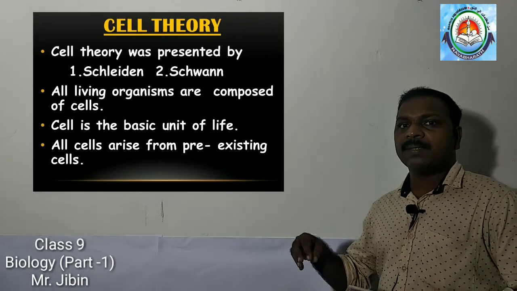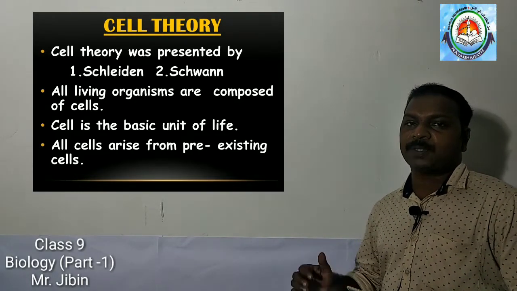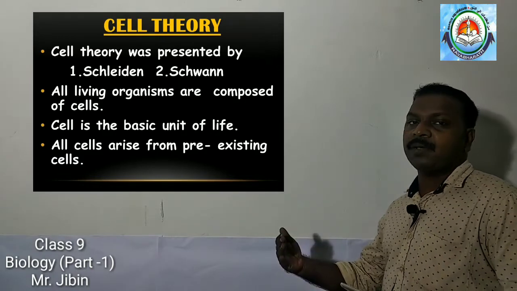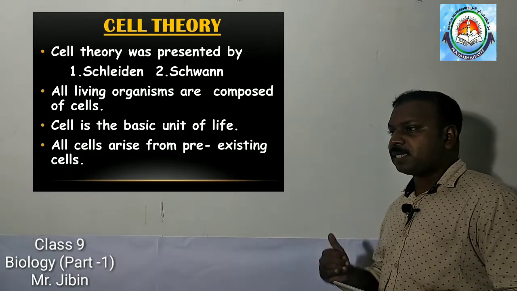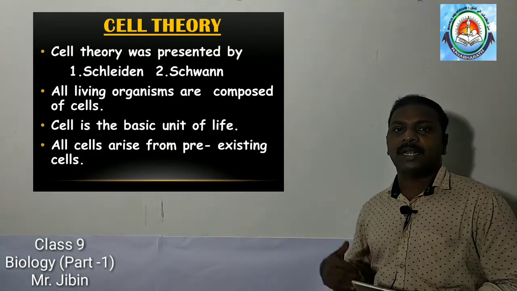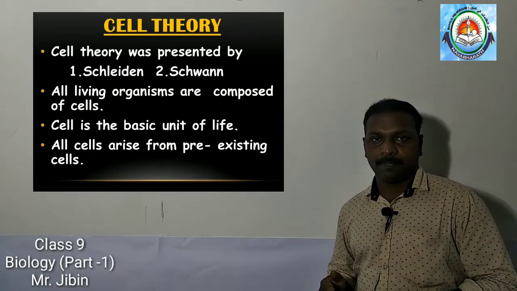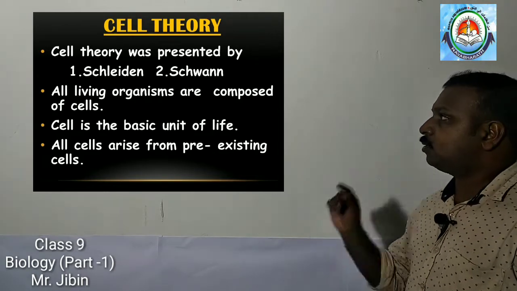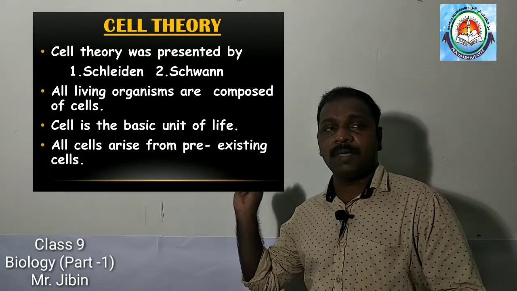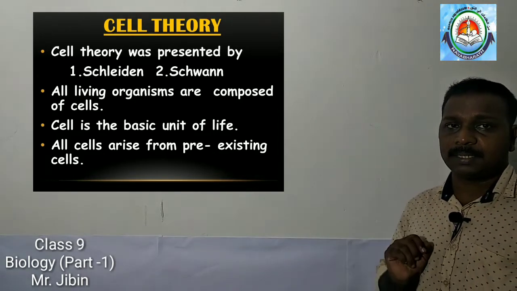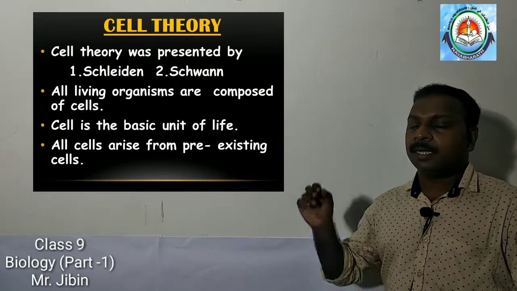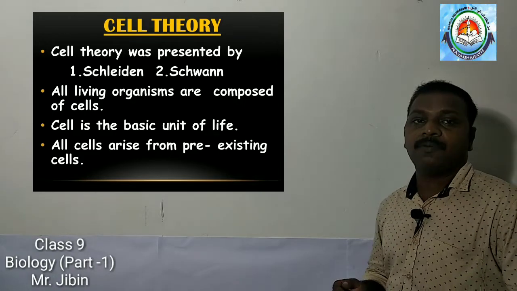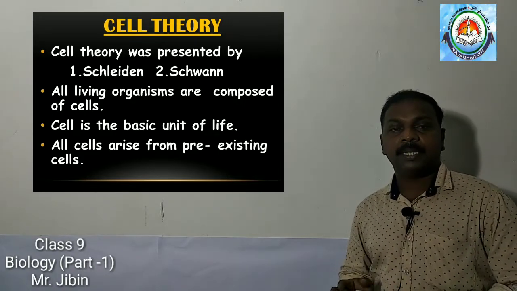This multiplication takes place by the division of cells. So from the pre-existing cell or from the older cells, the new cells are formed. So cell theory states that all living organisms are composed of cells, cell is the basic unit of life, and new cells are formed from pre-existing cells.